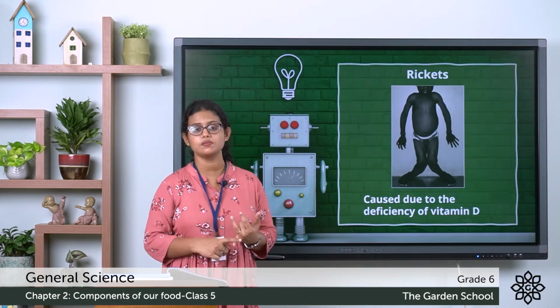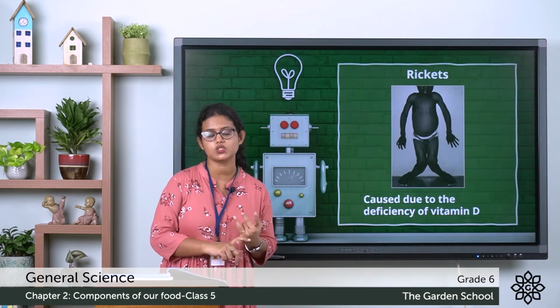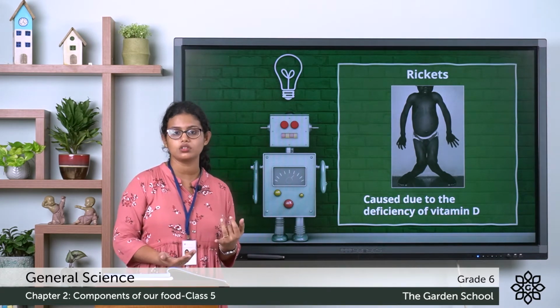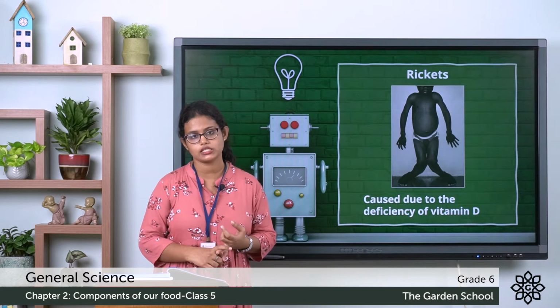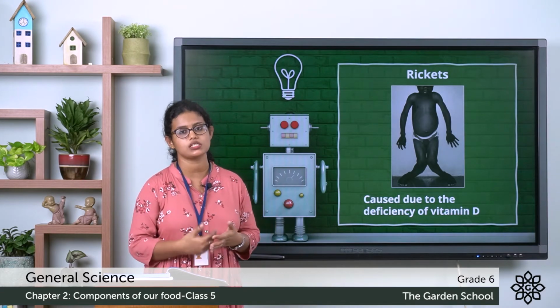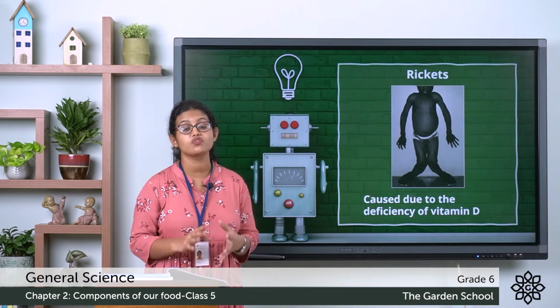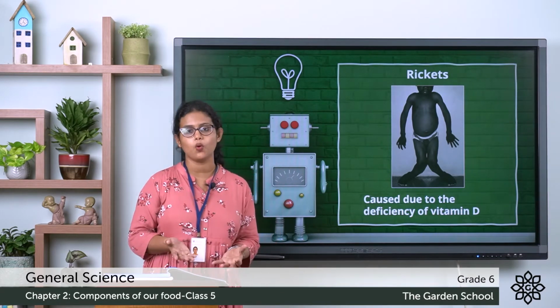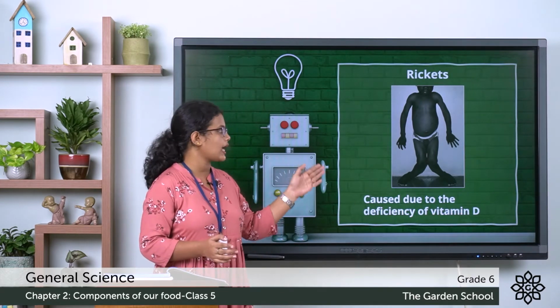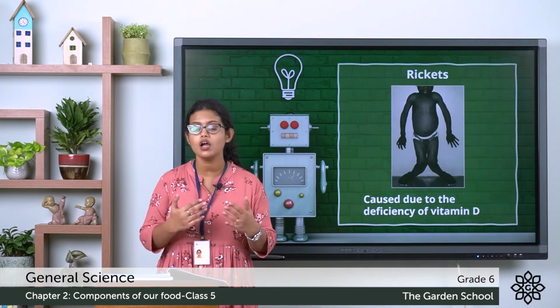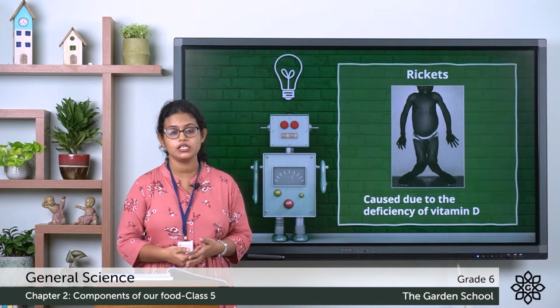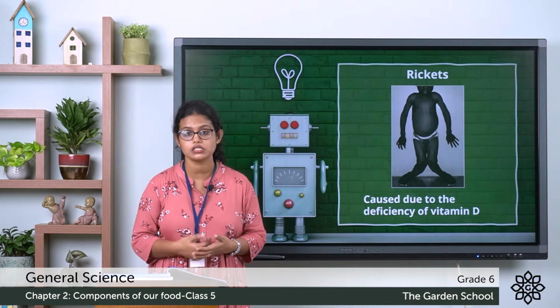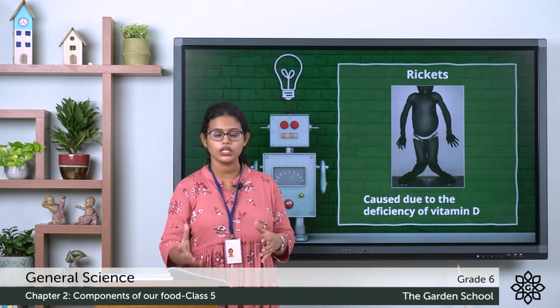Do you know what the symptoms are? It includes, the first one is delayed growth. Then bow legs. Children who are suffering from this disease will have bow legs. That means their legs are bent so that they resemble the shape of a bow. Then these children will have knock knees.